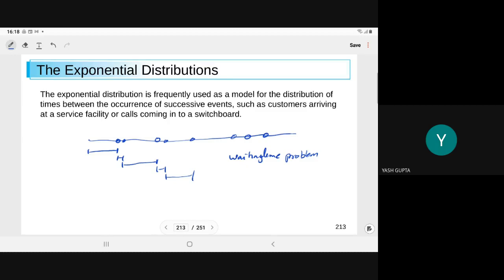But the simplest example is when we roll a die. Our observations are 1, 2, 3, 4, 5, 6, but the expected value is 3.5, and this 3.5 never occurs. In the case of the continuous, it may occur. But in the case of the discrete, most of the time we cannot deny that it can happen. The expectation value can also be the observed value, but in many cases it is not occurring.